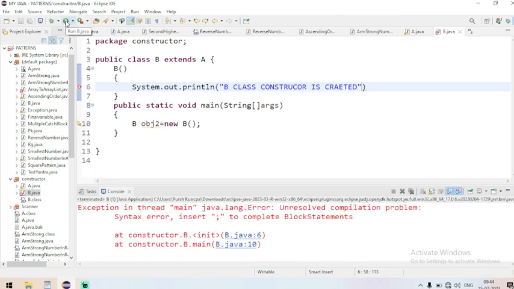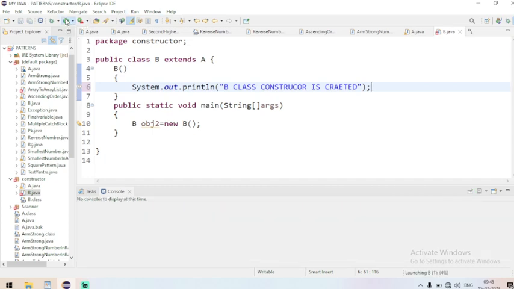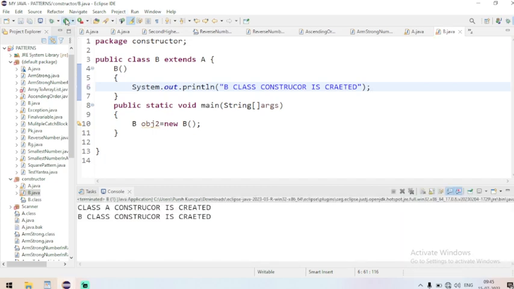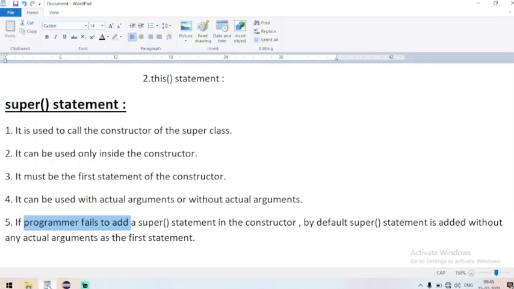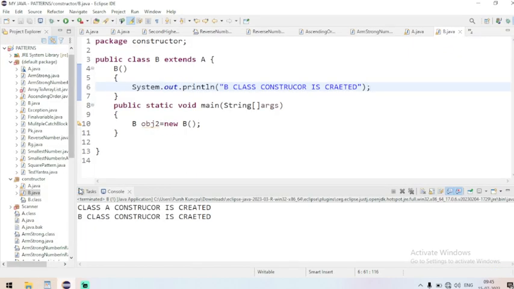If I run the program, I have an error. Sorry, I didn't use a semicolon there. If I run the program, I'm going to get the output: class A constructor is created, B class constructor is created. We have already discussed that if the programmer fails to add a super call statement in the constructor, by default a super call statement will be there without any actual arguments. That is what happened here.